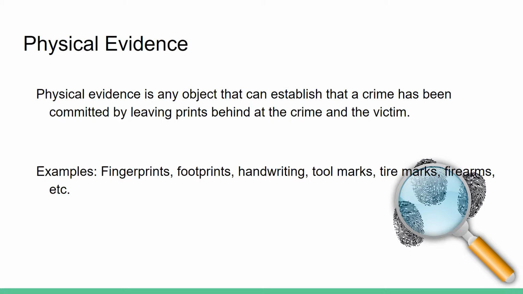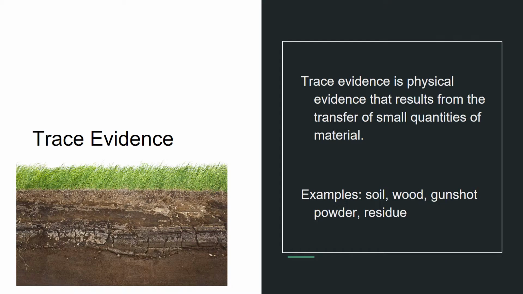Physical evidence. Physical evidence is any object that can establish that a crime has been committed by leaving prints behind at the crime and the victim. Examples of physical evidence would be fingerprints, footprints, handwriting, tool marks, tire marks, or even firearms. Trace evidence. Trace evidence is physical evidence that results from the transfer of small quantities of material. This would be transfer of soil, wood, gunshot powder, or even residue.